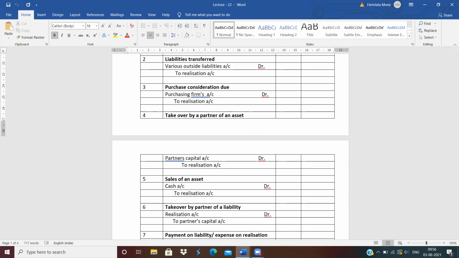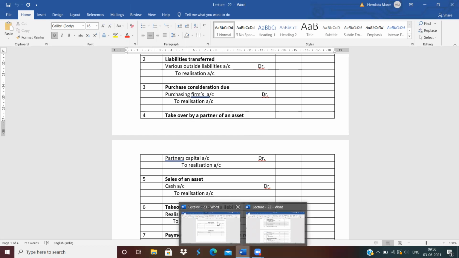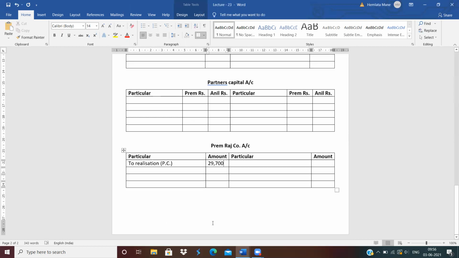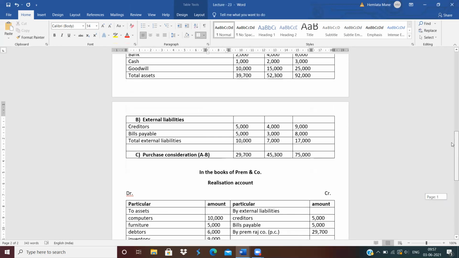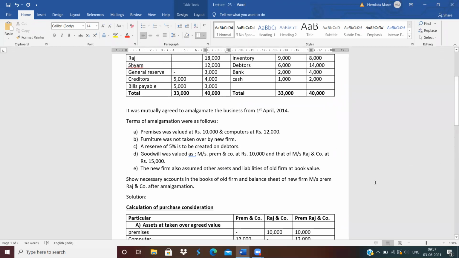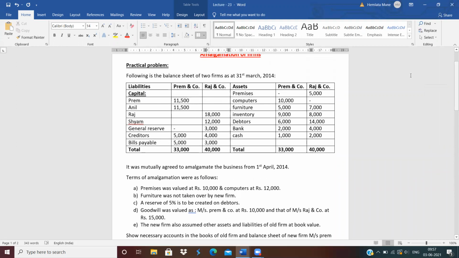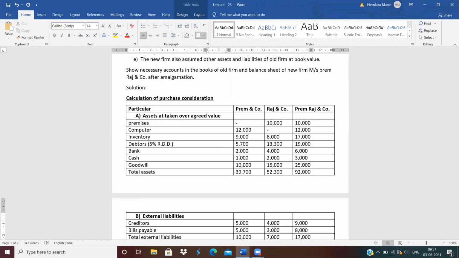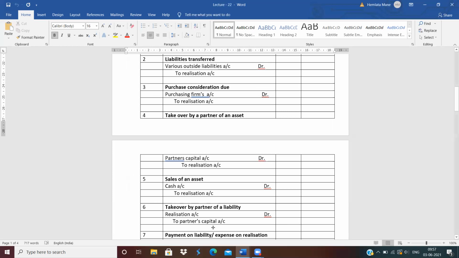taken over by partner. Is any asset taken over by partners here? Yes. On which asset? Furniture. But see here, furniture was not taken over by the new firm. It means furniture is taken over by partners. So what will be the journal entry for an asset taken over by partner?